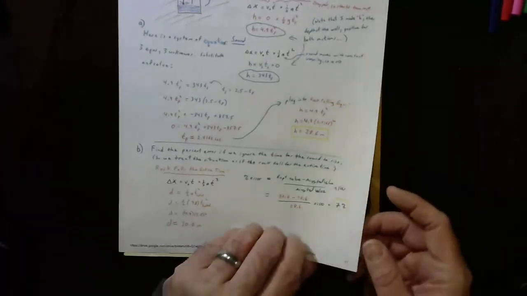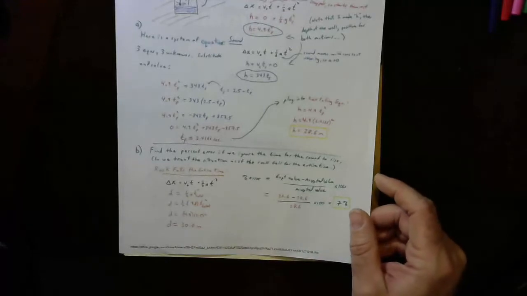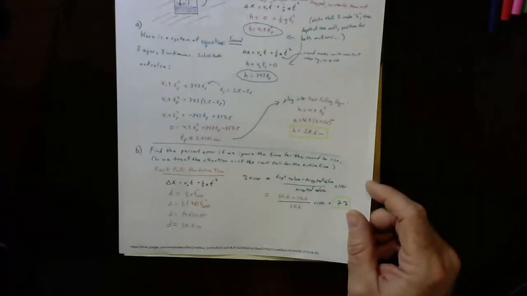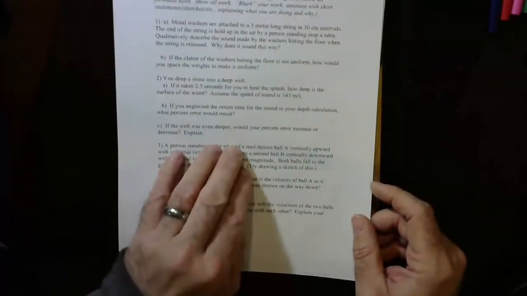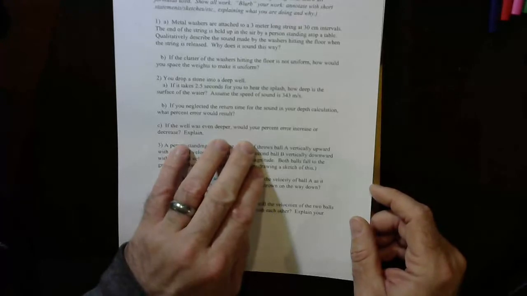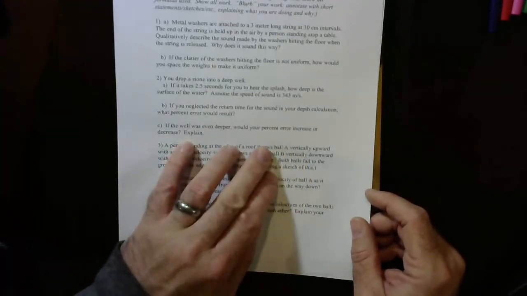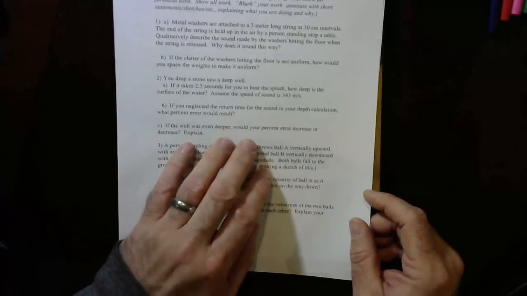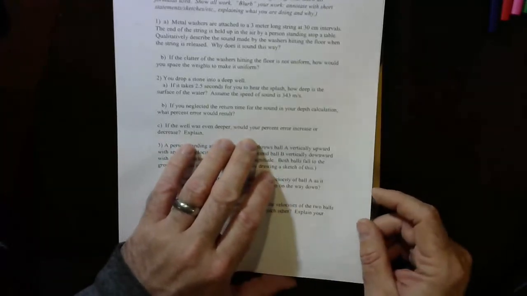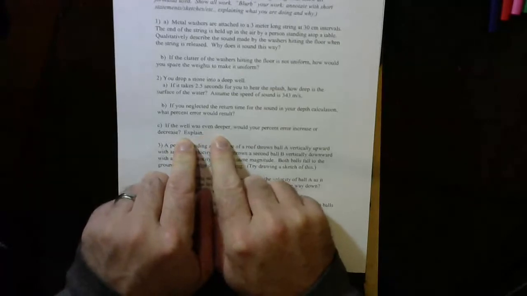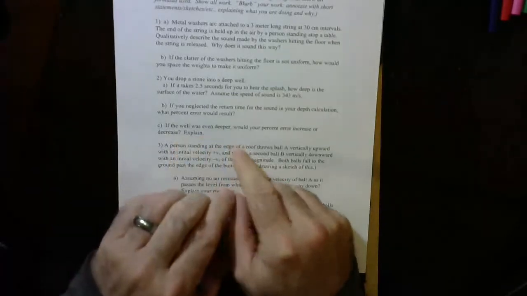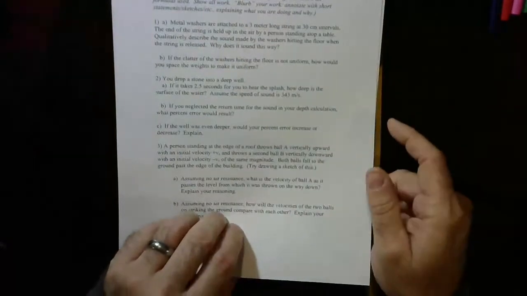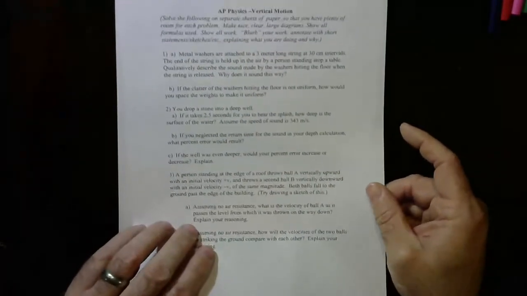All right, which takes us to part C, and that is a little bit nastier to calculate. Part C asks, if the well was even deeper, would your percent error increase or decrease? And you can logic this out. Actually, it's not too bad to logic out. But if you want to mathematically prove it, it's a little rougher. So instead of answering the question, if it was even deeper, it'll be a little bit easier to think backwards and say, well, what if it was shallower? What would that do for the error?